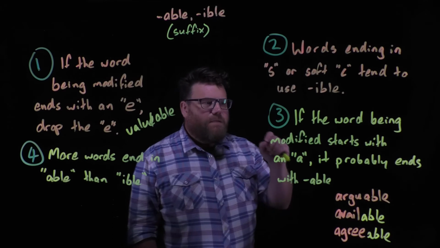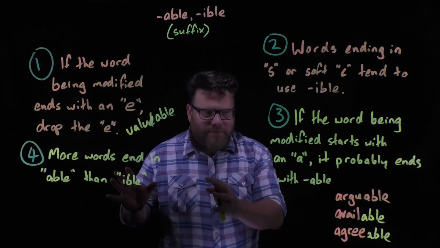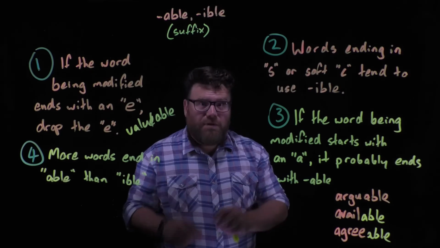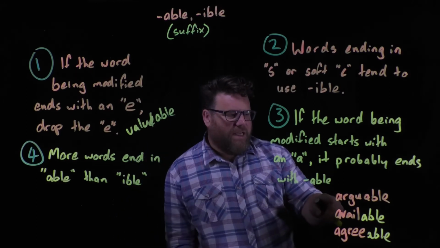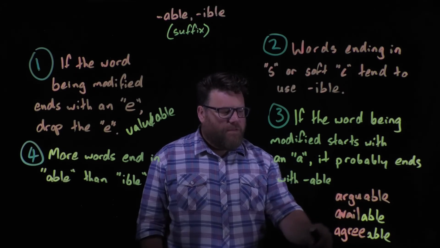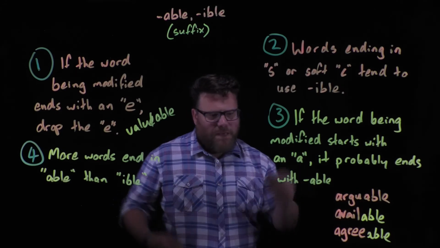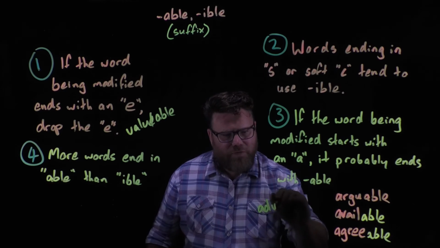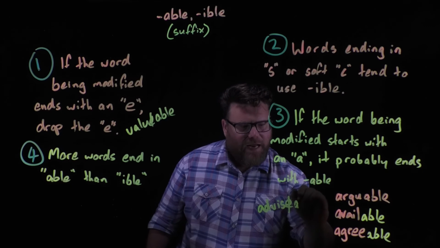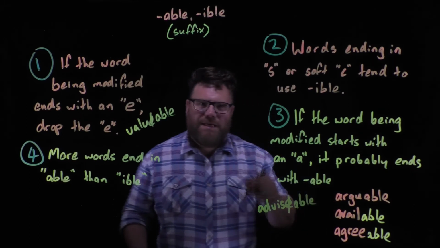If the word being modified begins with an A, then it probably ends with able, the suffix that starts with A. So if you look at these examples here, arguable, A and able. Available, same thing. Agreeable, same thing. If we do one more, we start with the word advise, and it's got an E, so we have to drop it, and it started with A, so we go able.